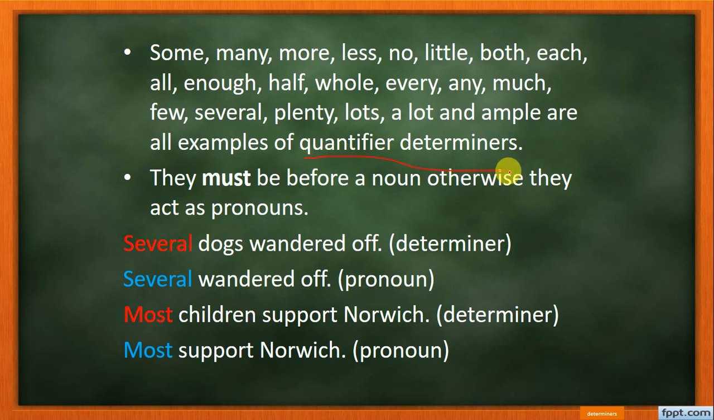So they must be before a noun, otherwise they act as a pronoun. They must be used before a noun. If they are not before a noun, we call them pronouns, and a pronoun cannot be a determiner.